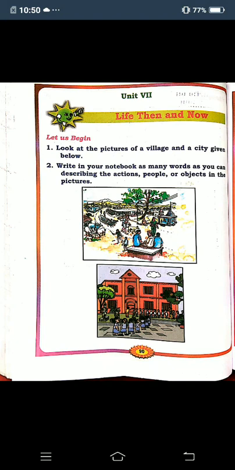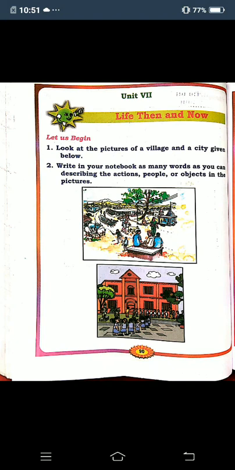Then means in the past. Now means the present. So, life how it was in the past and how it is in the present. The meaning of Life Then and Now is life how it was in the past and life how it is now in the present. Okay, children.